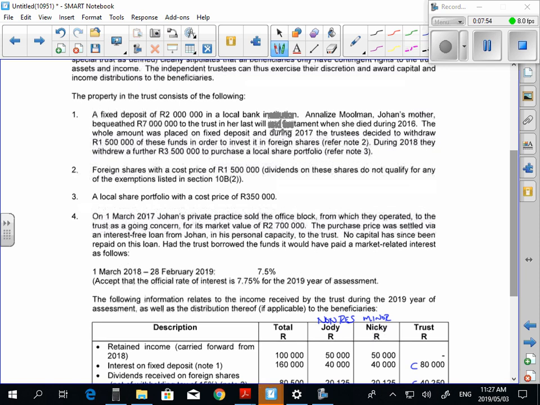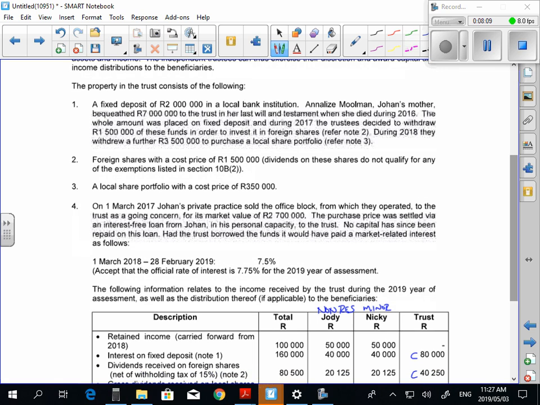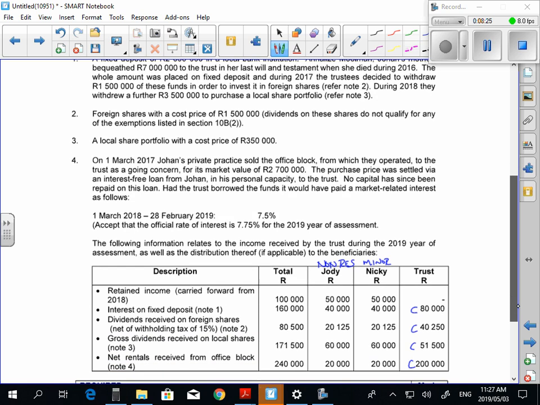It says the property in the trust consists of the following. A fixed deposit of 2 million in a local bank institution. Annelies Moorman, Johan's mother, bequeathed 7 million to the trust in her last will and testament when she died during 2016. Okay. The trustees, the whole amount was placed on fixed deposit, and during 2017, the trustees decided to withdraw 1.5 from these funds in order to invest it in foreign shares. During 2018, they withdrew a further 3.5 million to purchase a local share portfolio.